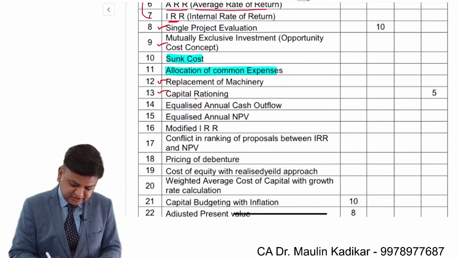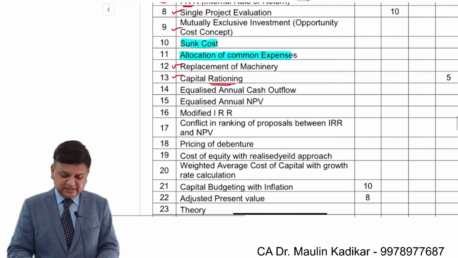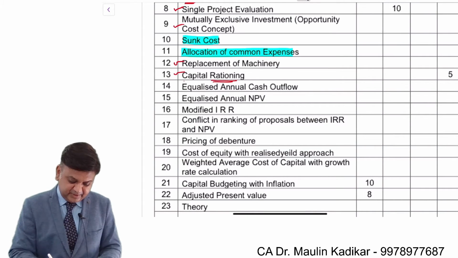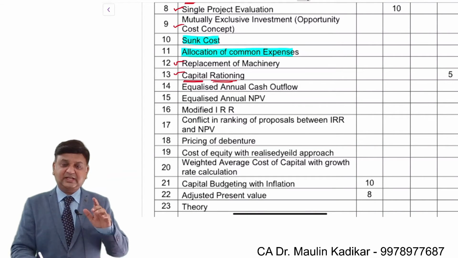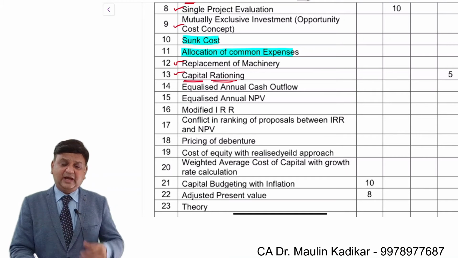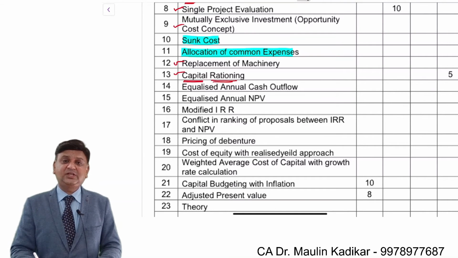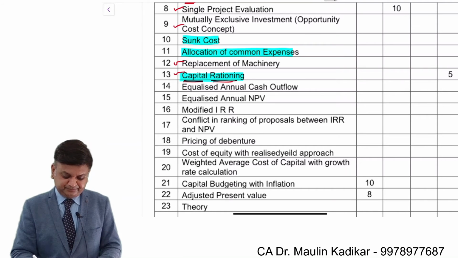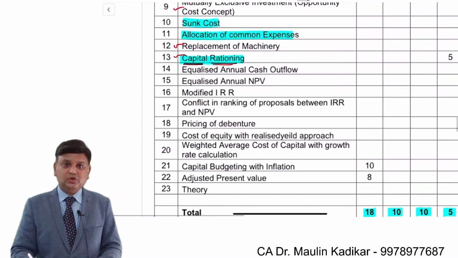The word rationing stands for scarcity. Capital rationing stands for rationing of the funds. Sometimes what happens is, let's say you have good investment opportunities, however you lack the funds to make the investment. That is what we understand as capital rationing. So how to take a decision in that case? That is what we are going to decide.